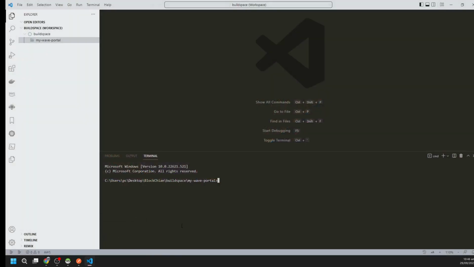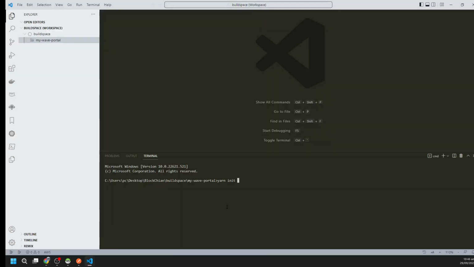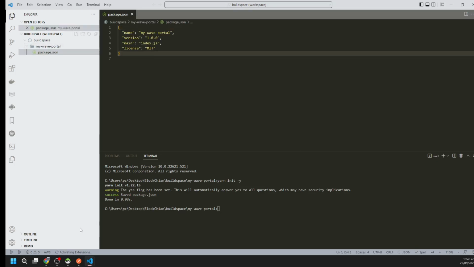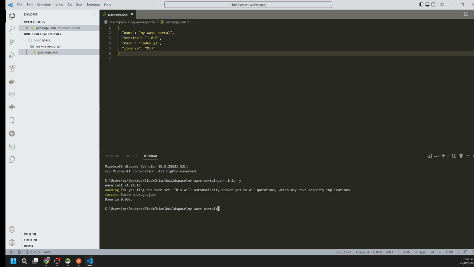Yarn init minus y. Okay, so it creates a basic package.json file. Now let's install the latest version of Hardhat.